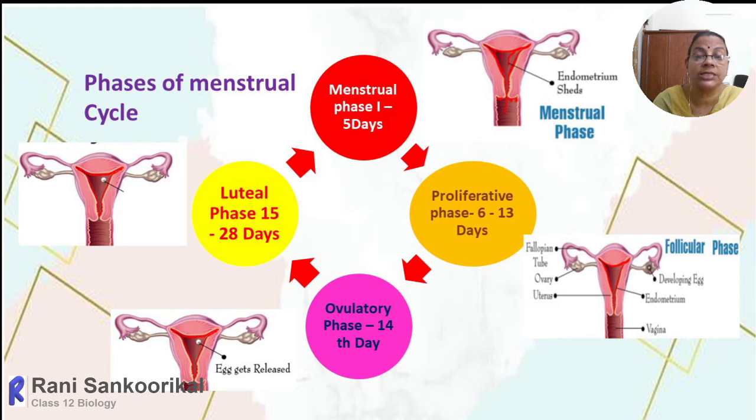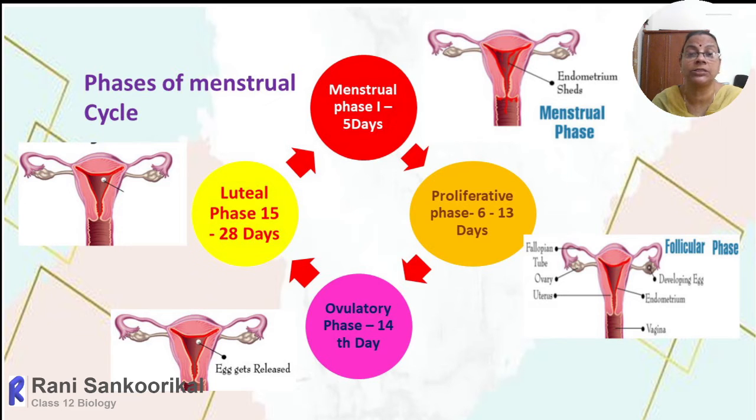Once implantation has taken place, the corpus luteum is retained within the ovary, even up to the 4th or 5th month of pregnancy. There it acts completely as an endocrine gland, maintaining the pregnancy as well as suppressing further ovulation. So it is marked by the stoppage of the menstruation process. The stoppage of menstruation indicates the beginning of pregnancy.